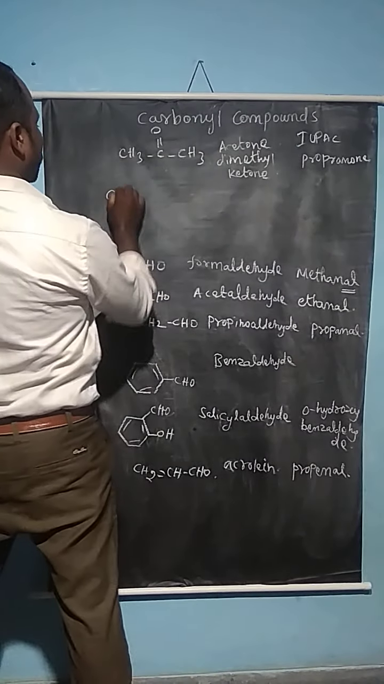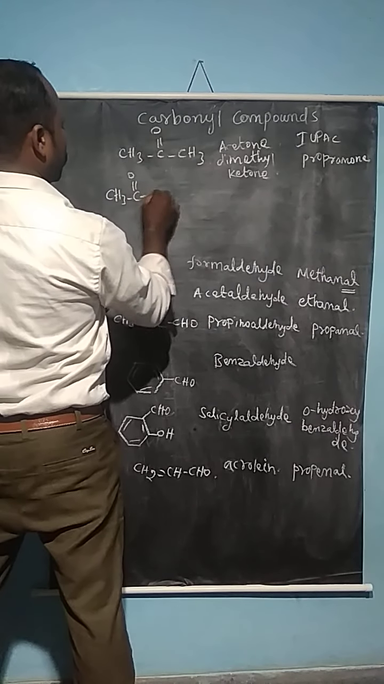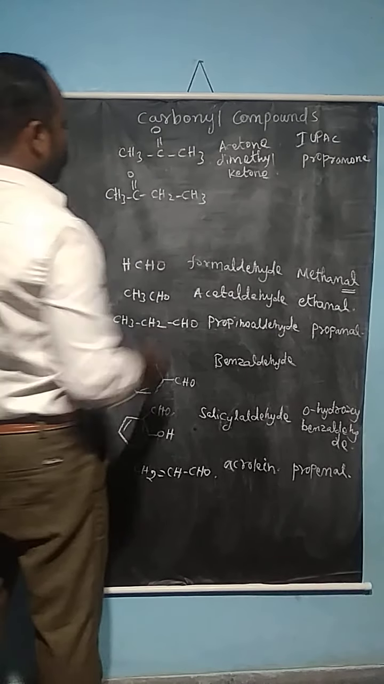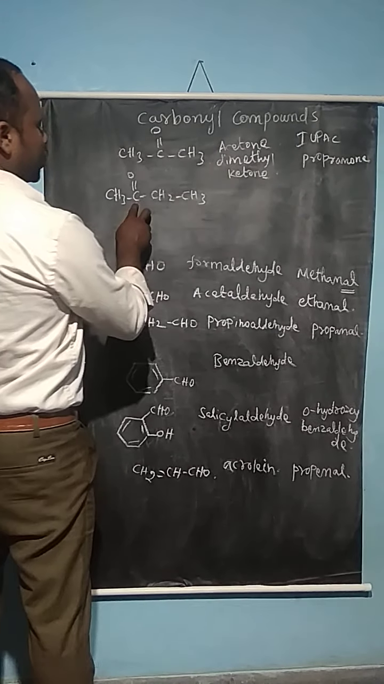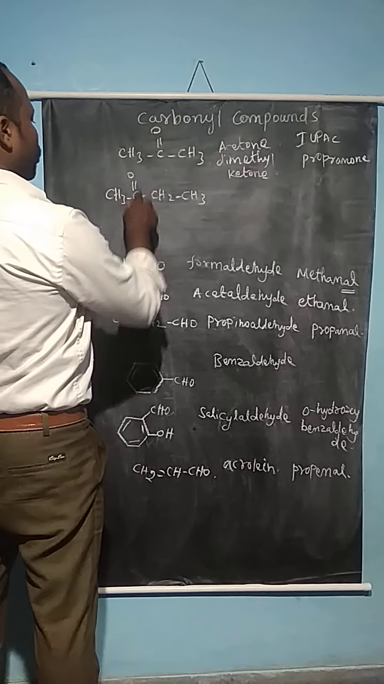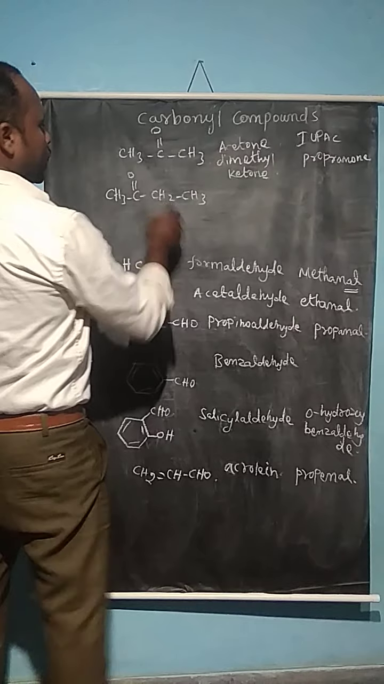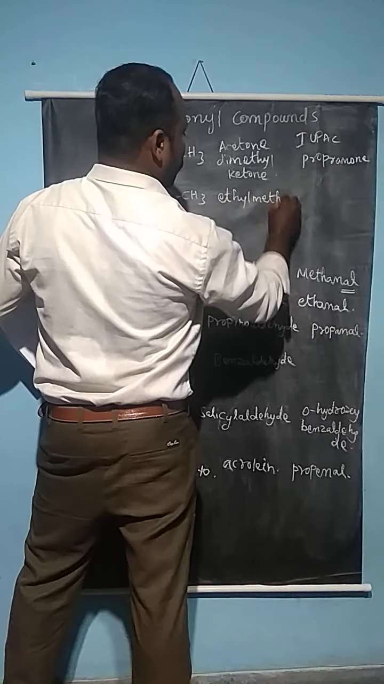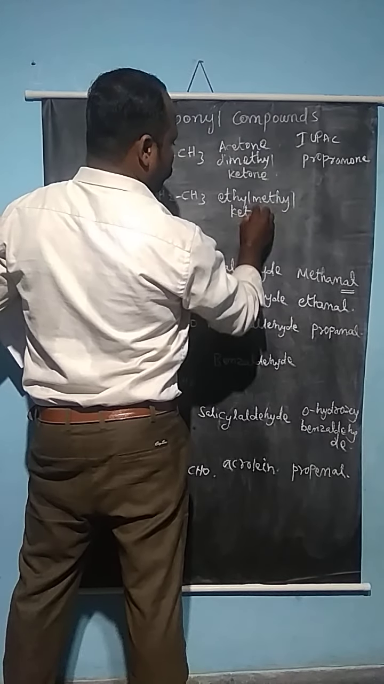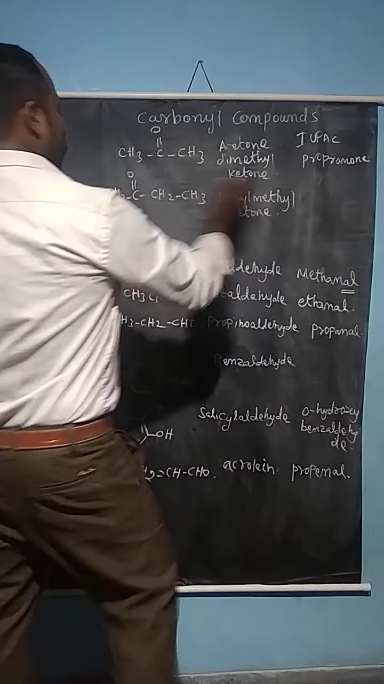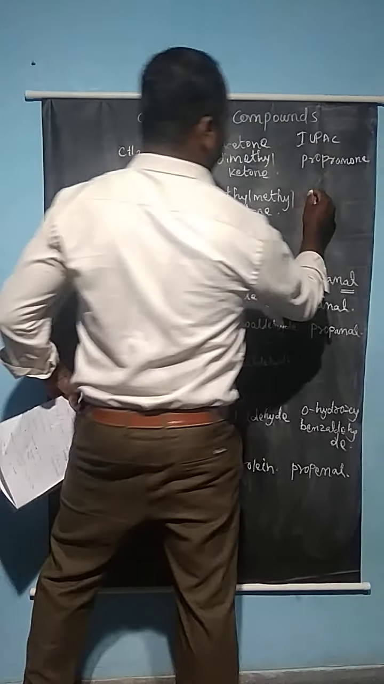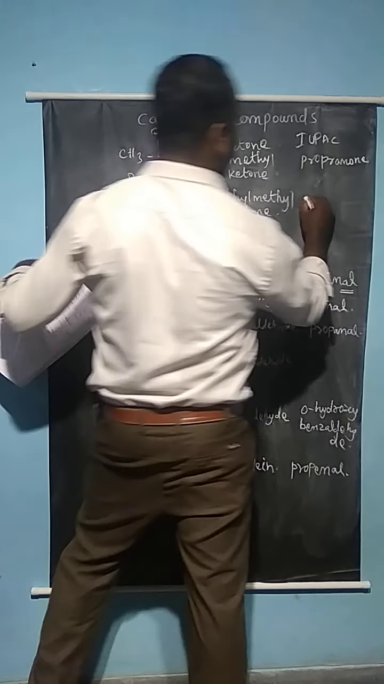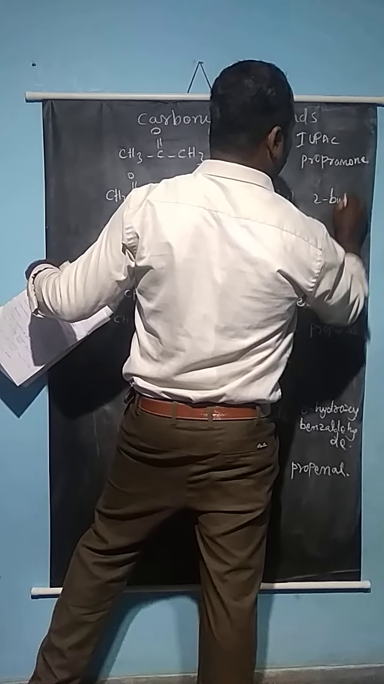Now if it is CH3, C double bond O, CH2, CH3, what is the name of the compound? Here an ethyl group is present along with the methyl, so it is ethyl methyl ketone. What is the IUPAC name? Counting 1, 2, 3, 4, it is butanone. Here the carbonyl group is in the second position, so 2-butanone.